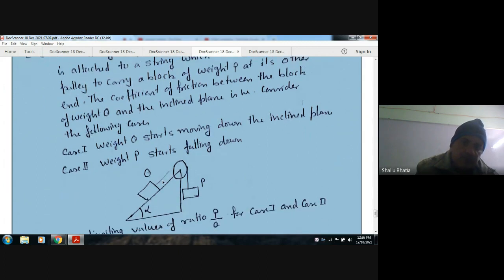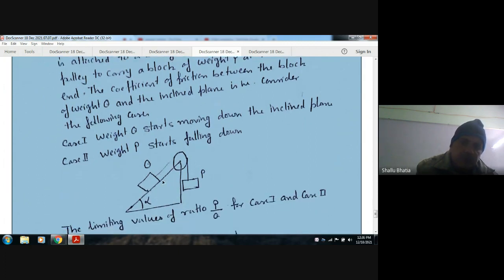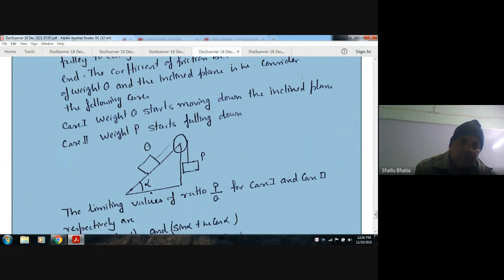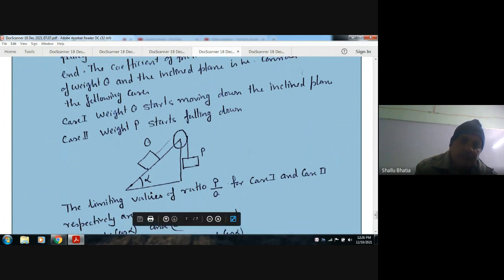The coefficient of friction between the block of weight Q and the inclined plane is mu. Consider the following cases. Case 1: weight Q starts moving down the inclined plane. Case 2: the weight P starts falling down.